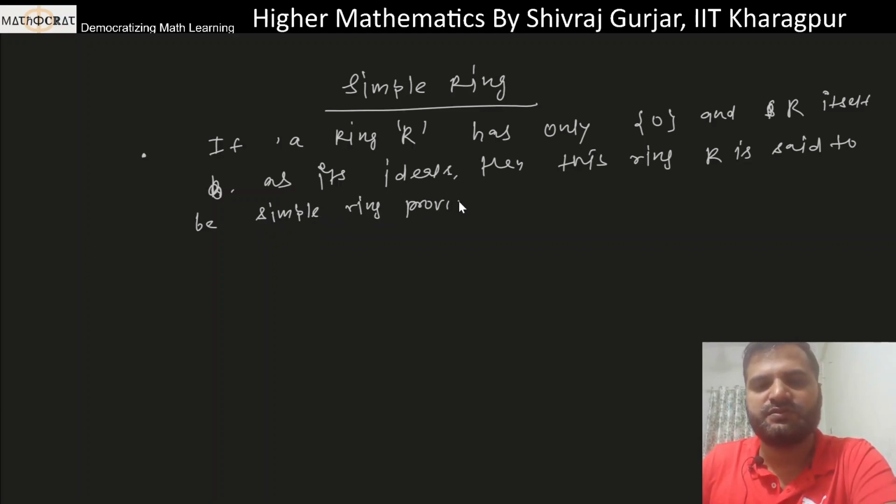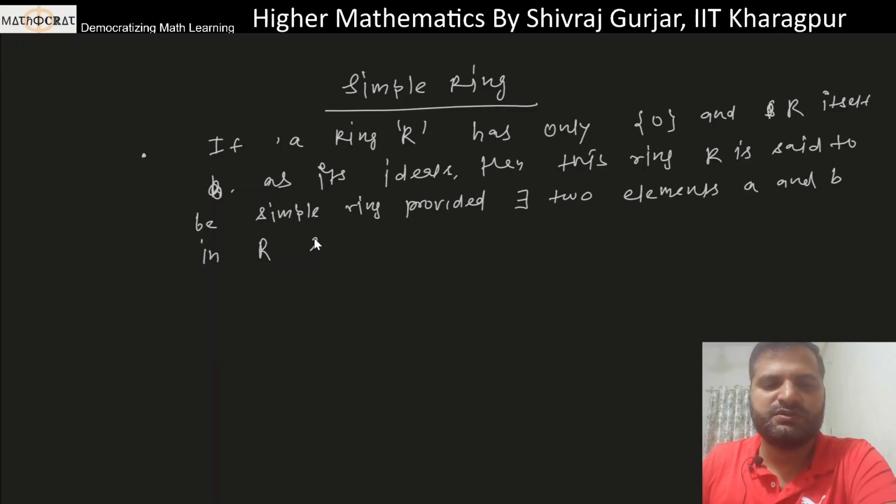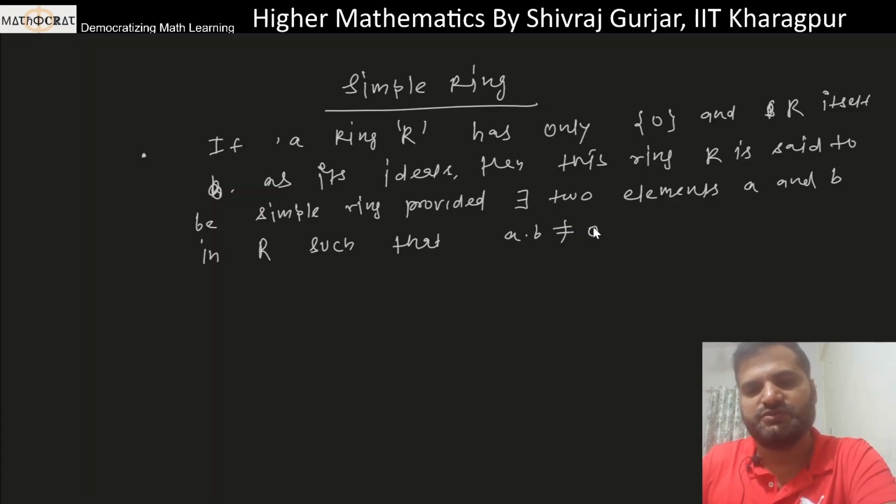provided there exist two elements, let's say A and B in R such that A dot B is not 0. Okay, so this is the definition of simple ring.